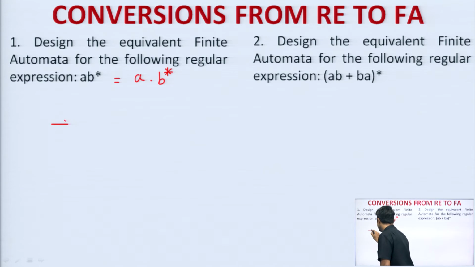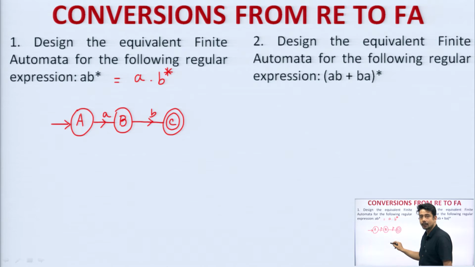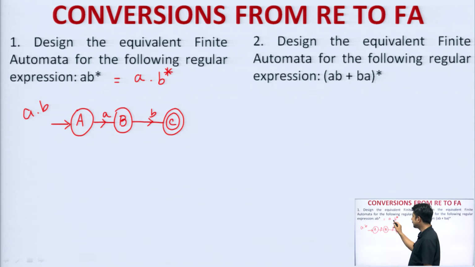That means one state will be A, one state will be B, and another state will be C. So, here we are having A, here we are having B. This is the general diagram of a dot b, but here we have a b followed by the Kleene closure.